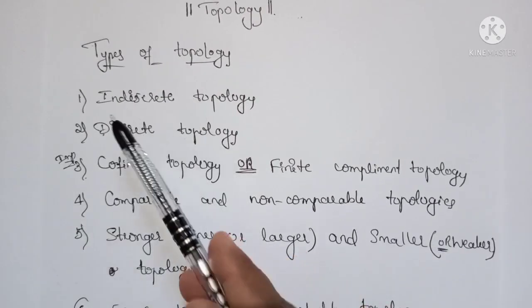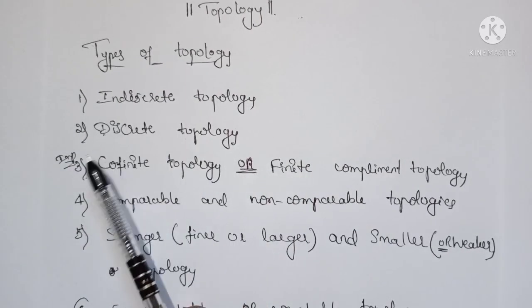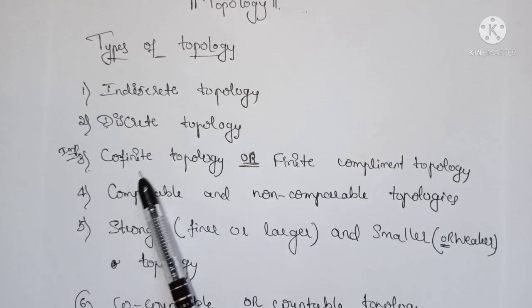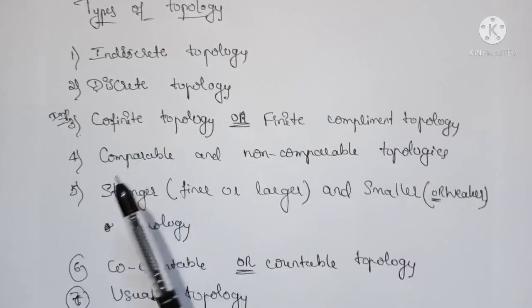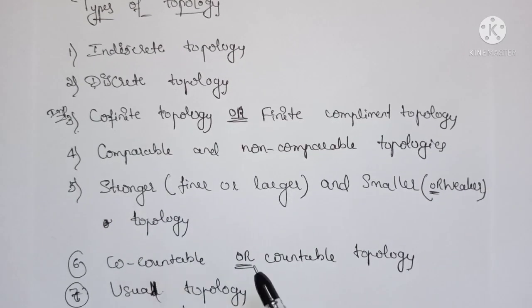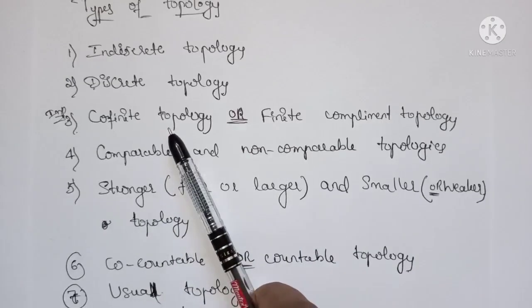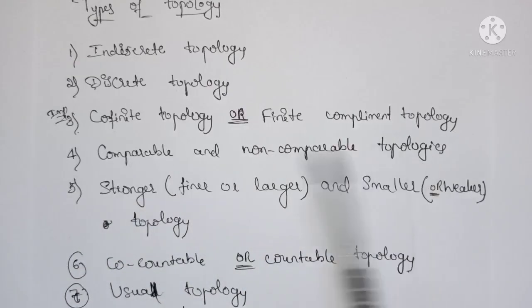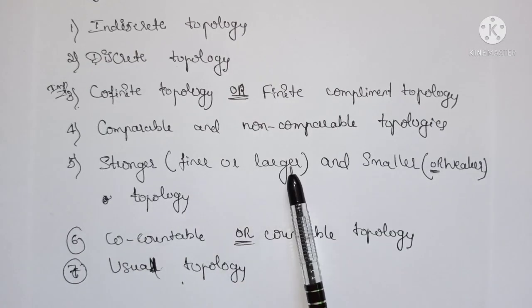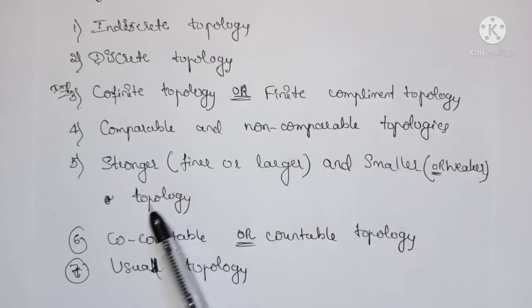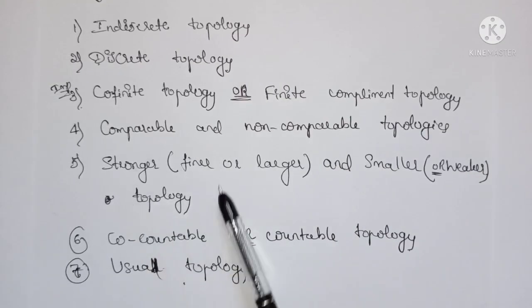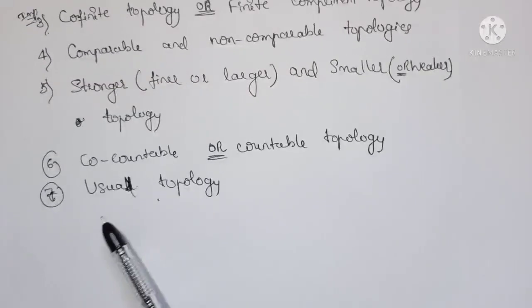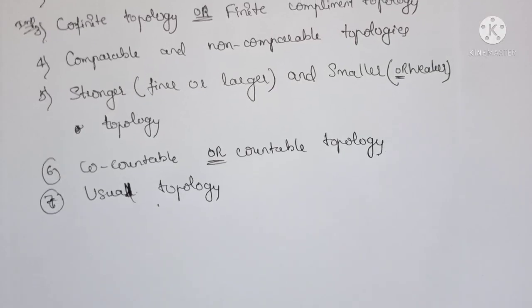Okay, first one indiscrete, and second one is discrete topology, and next one is very important, cofinite topology or finite complement topology. And then we have co-countable or countable topology, which is almost similar to this cofinite topology. Next one is comparable and non-comparable topology, stronger or finer or larger, and smaller or weaker topology. So these come under the comparable topologies. Next one is usual topology. Okay, so let us see one by one.